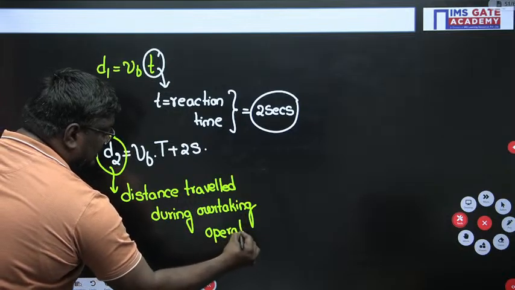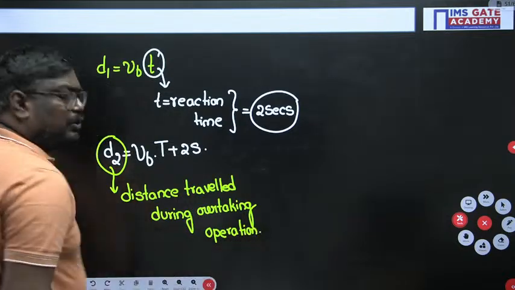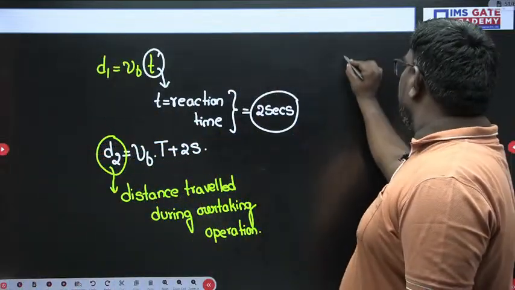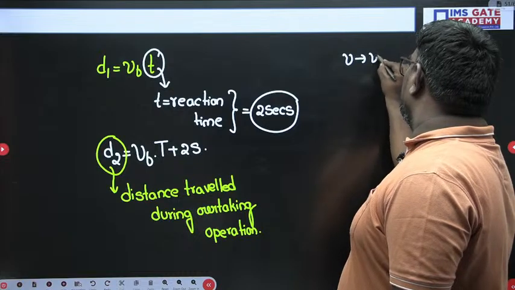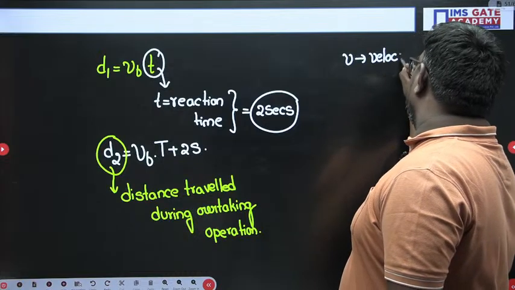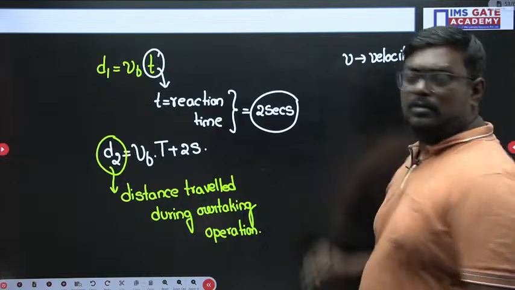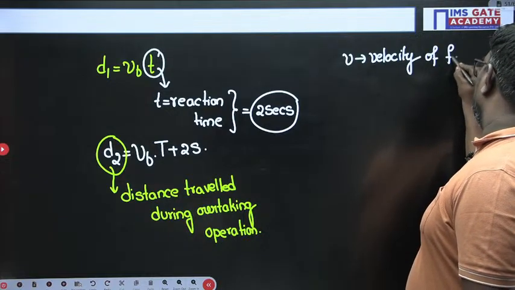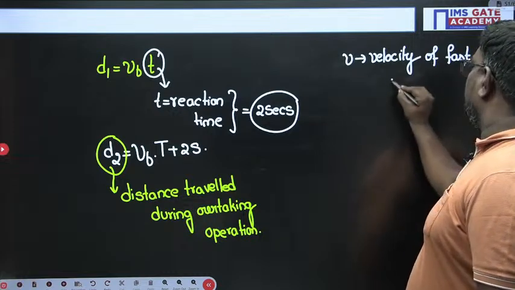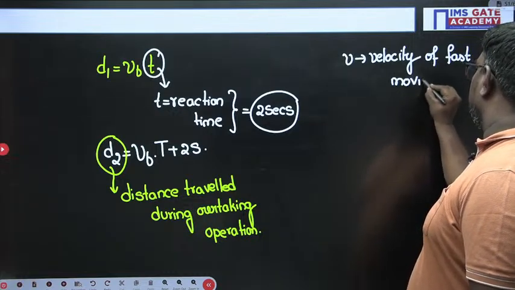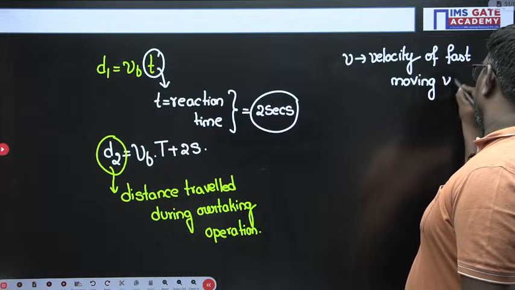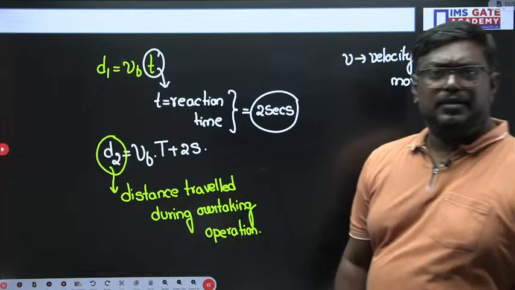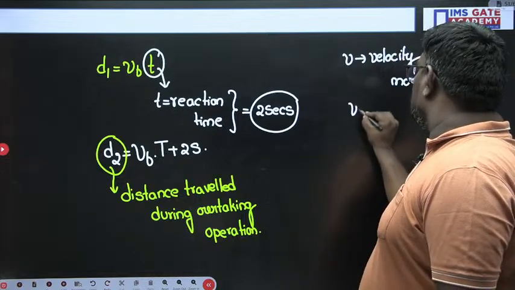Now, what is V and what is VB? V is the velocity of the fast moving vehicle. And VB is the velocity of the slow moving vehicle.